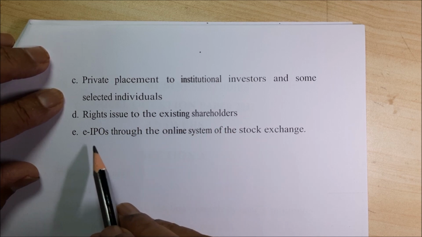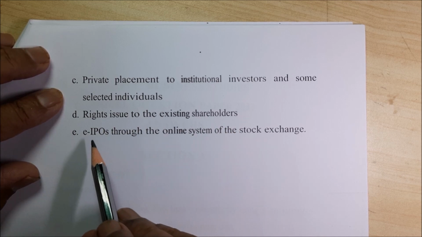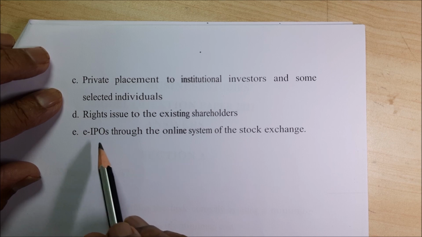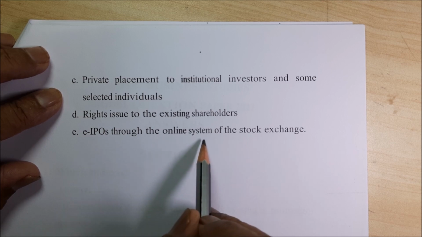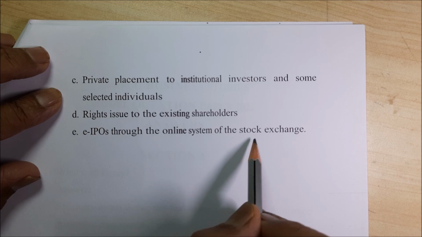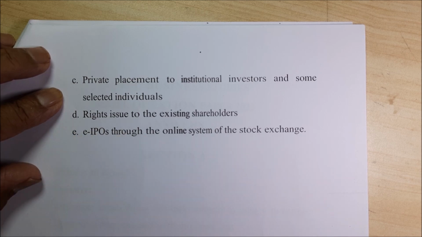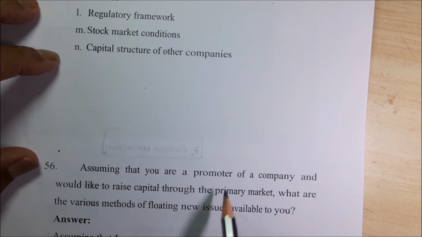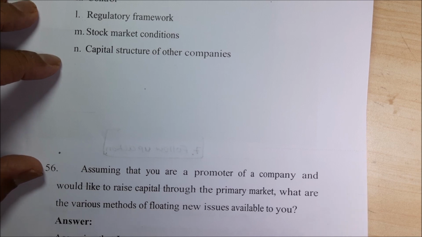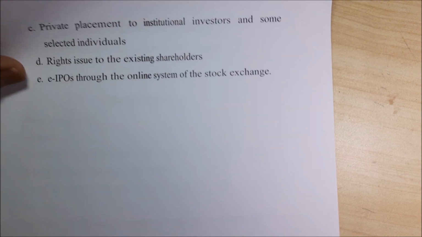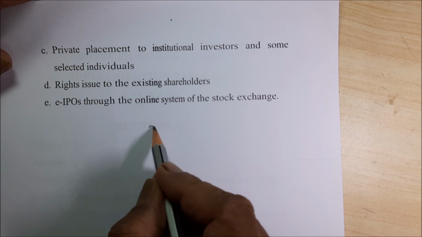Then e-IPO, that is electronic initial public offer, an order through the online system of the stock exchange. These are the methods you can offer as a promoter. If you write these methods, that is enough from the examination point of view.